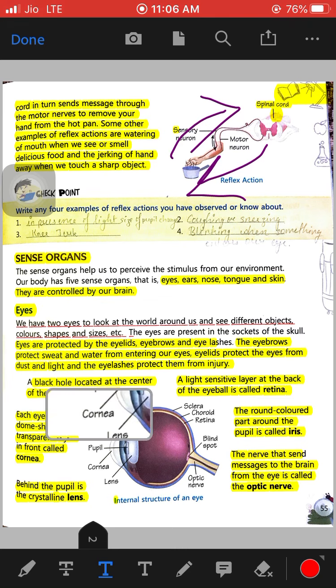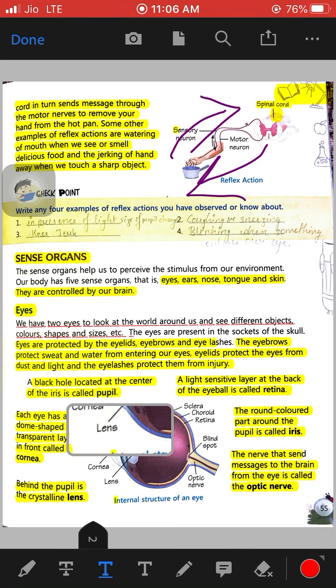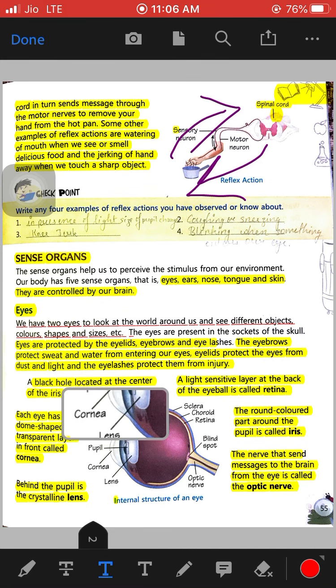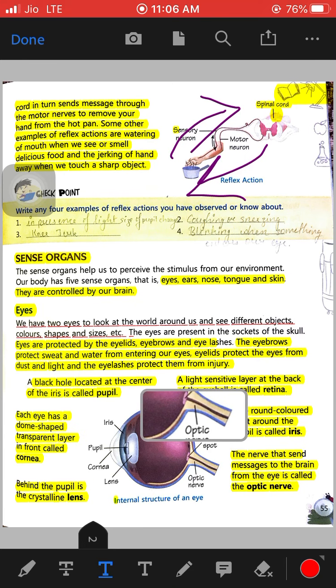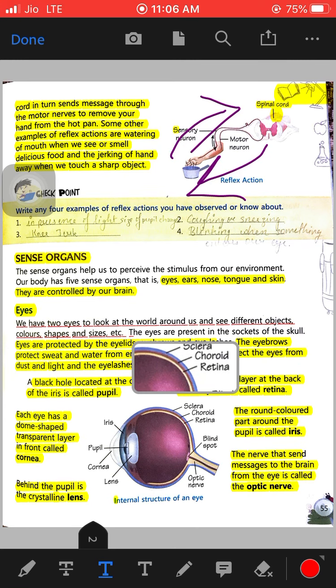This cornea is the dome shaped transparent layer, and this lens is present behind the pupil. These optic nerves transmit the messages to the brain. This retina is the light sensitive layer.